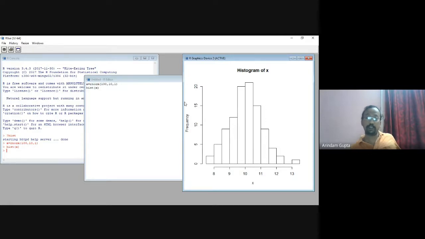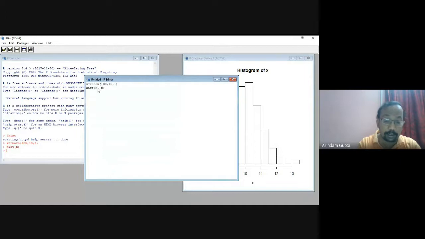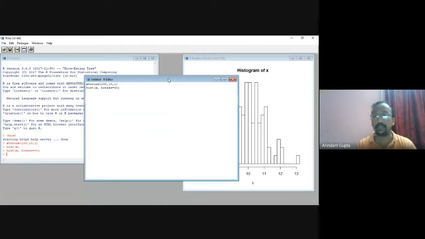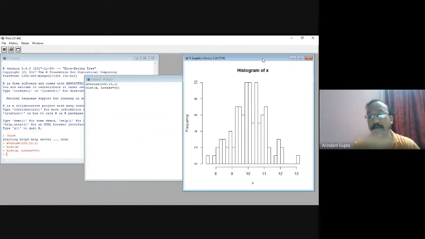You can change these. Histogram of x is the default main title, and these are the default titles of the x-axis and y-axis. You can change the breakpoints: breaks equal to, suppose, 30. What is the picture now? The number of bars in the histogram has changed.